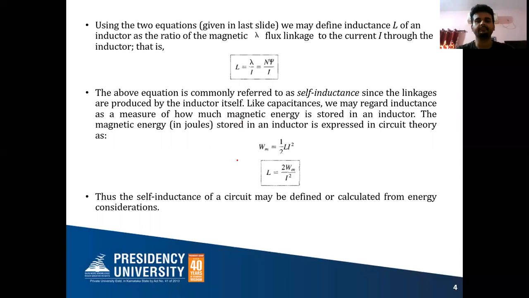The magnetic energy is given by half L I square. All these things you have studied in network theory. So energy stored equals half into inductance into current square. So you can write L equals 2 into energy by I square.